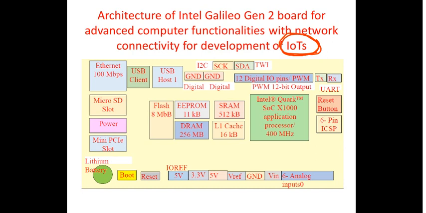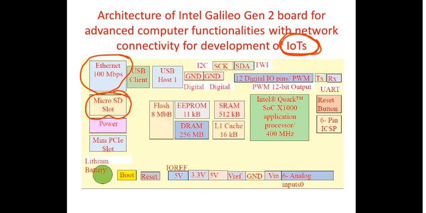Now you can have a quick look at the block diagram here. It very much resembles the block diagram of your Arduino Uno, which we have taken earlier, with certain specification changes as it is a different board, right? So you have got a 100 Mbps Ethernet port, you have got a micro SD slot. As I have already told you, you can download your bootloader program or the drivers here, so that every time you need not connect it to a system before you turn it on. So you can have micro SD connected here.